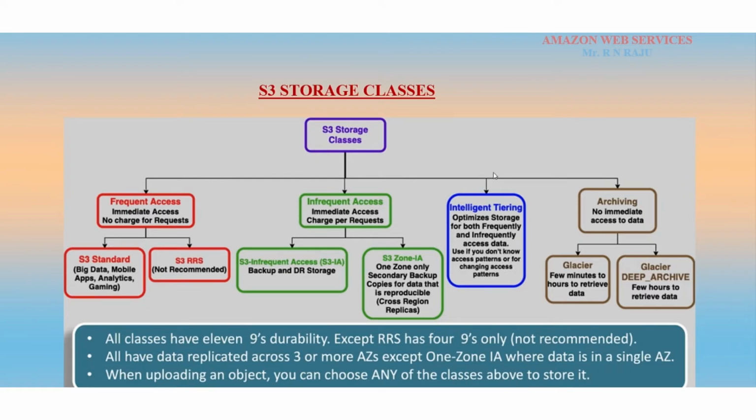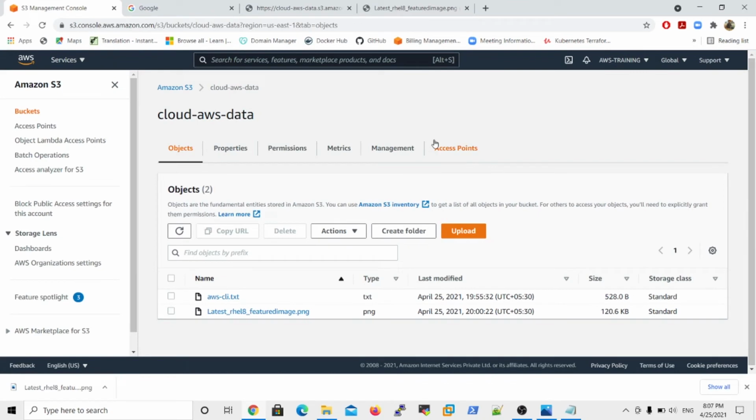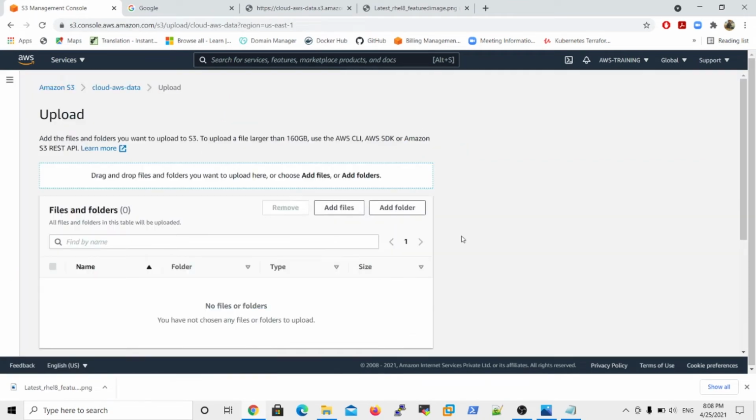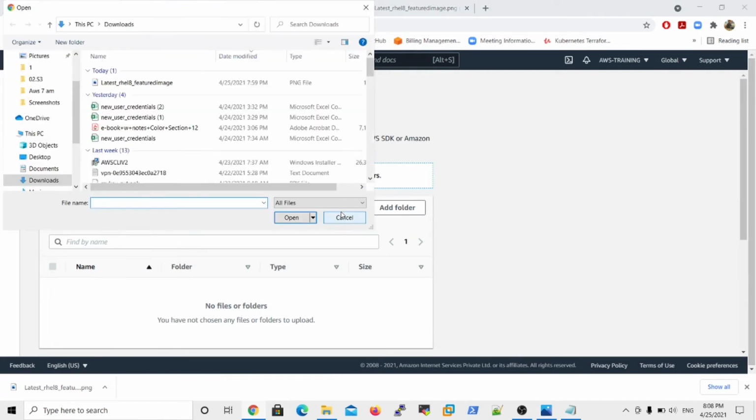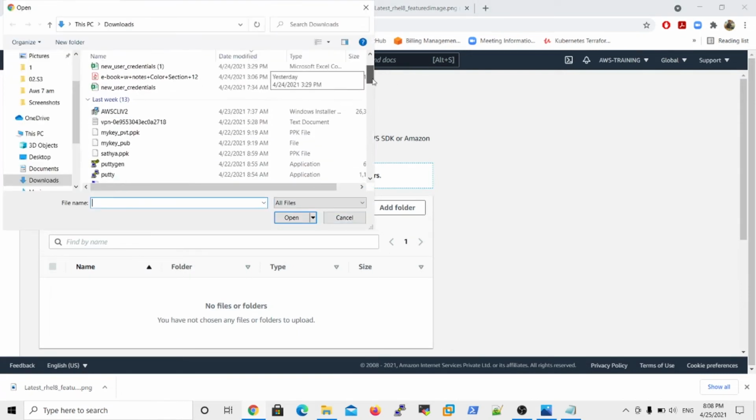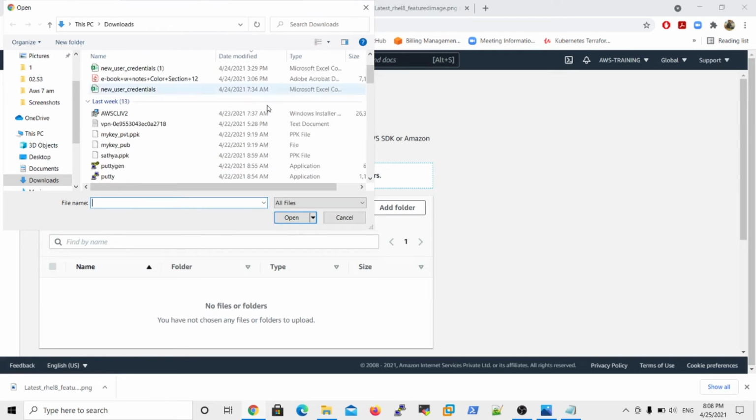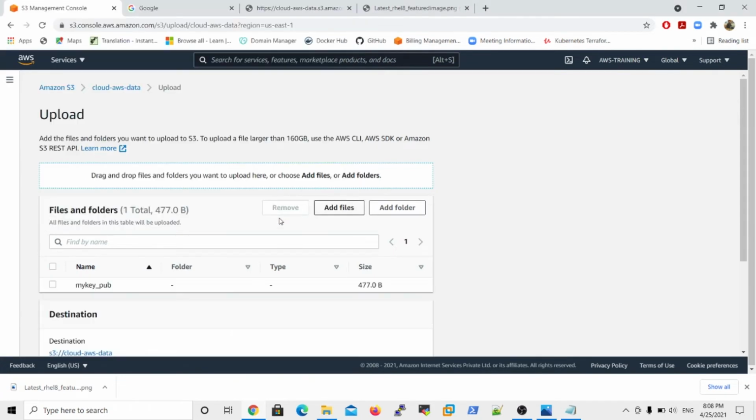So when you want to store objects in the bucket, you must select one storage class, because that storage class determines the object's availability, durability, and cost, right? So where is the option to select the storage class? Now I will show you one more time. I want to upload one more file, so there is the upload option, and I try to add files. Okay, now I want to upload one more object. For example, my object name is Mikey Public, right? Then I select the object.